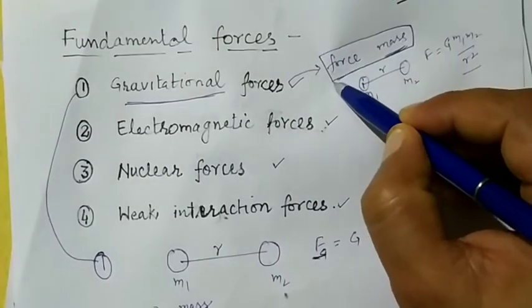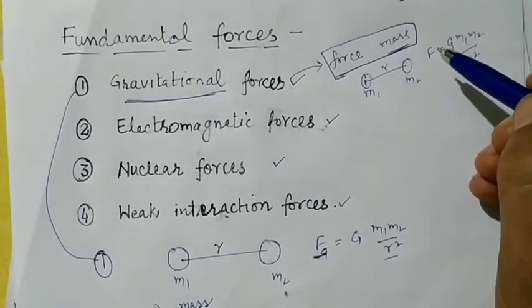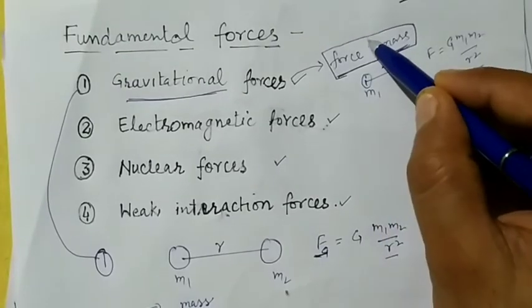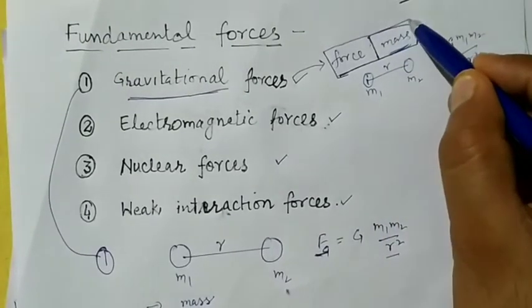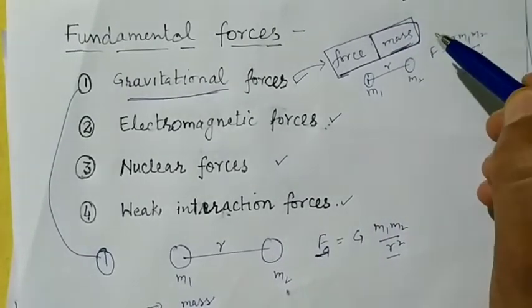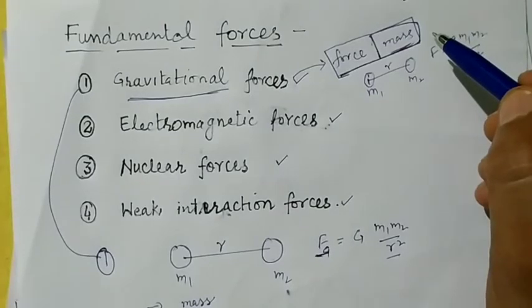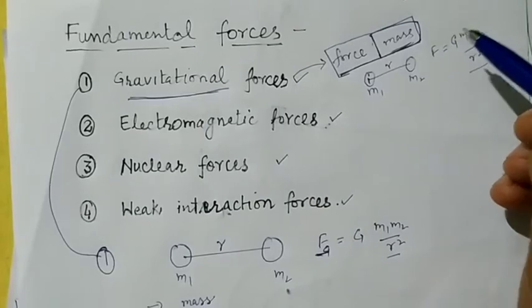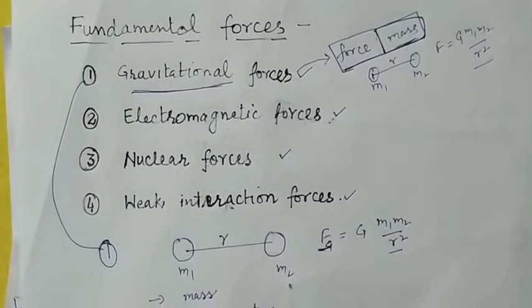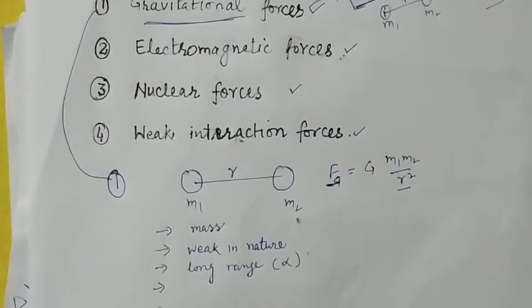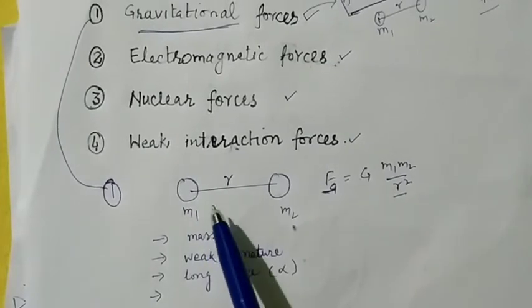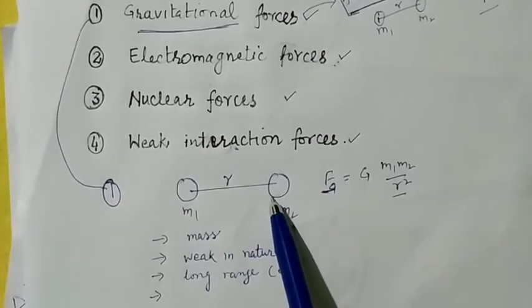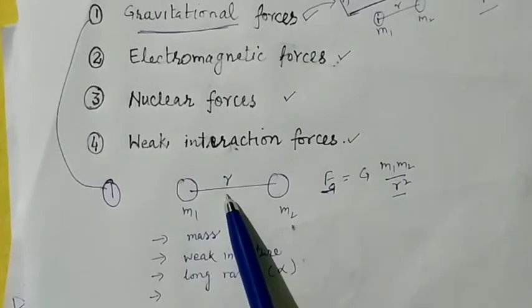The gravitational force exists between two objects when the objects have mass. So any object which has mass will experience or apply a gravitational force. Suppose we have two mass objects, M1 and M2, and they are separated by a distance r.